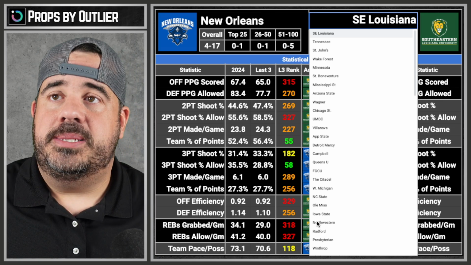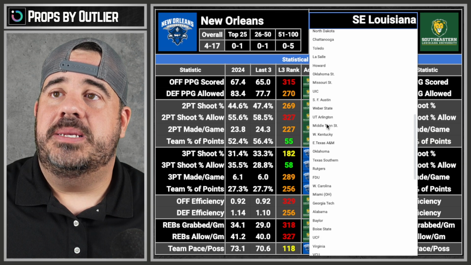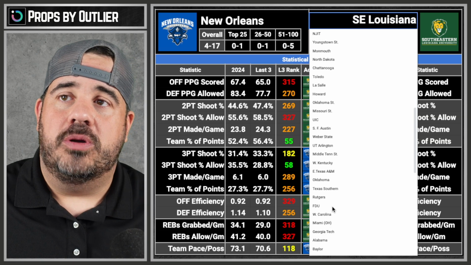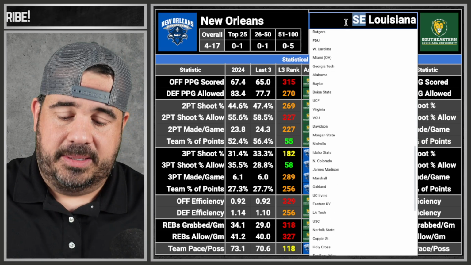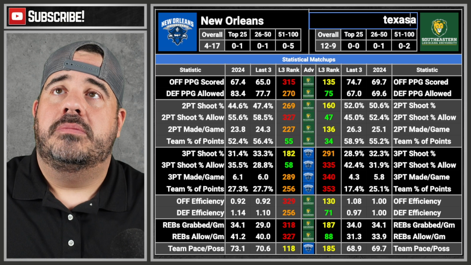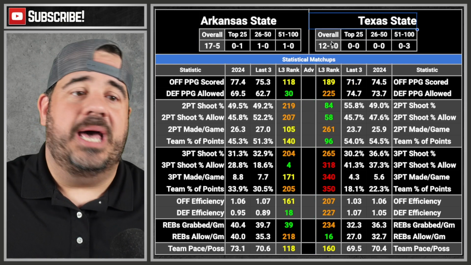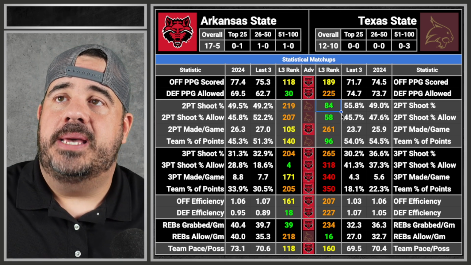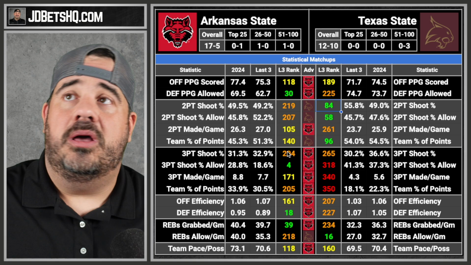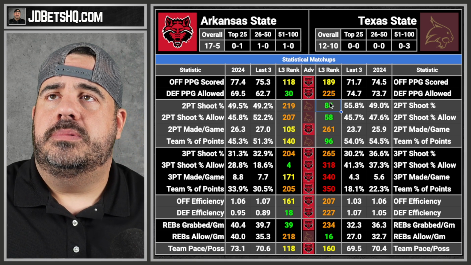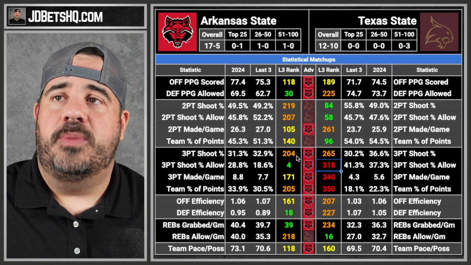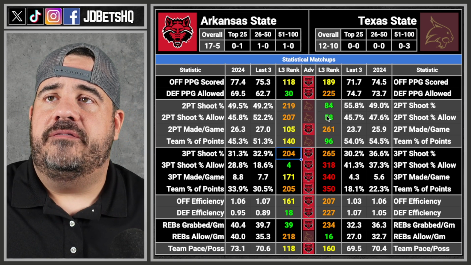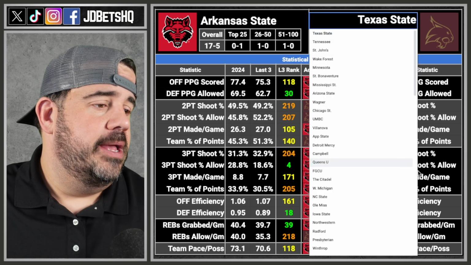Next is going to be Arkansas State and Texas State. How far down do I got to scroll to get Texas State? Where is Texas State? It's hard enough doing these in order, much less trying to find them in the list. You know what? I got this. There we go. Just type it out that way. Texas State. What are we looking at on a 4 spot? We're looking at Texas State, Arkansas State, because they're so bad. 2 Arkansas, 2 Texas States. 2 offenses, 2 defenses. Nothing for us, sorry. Not what we want to see.